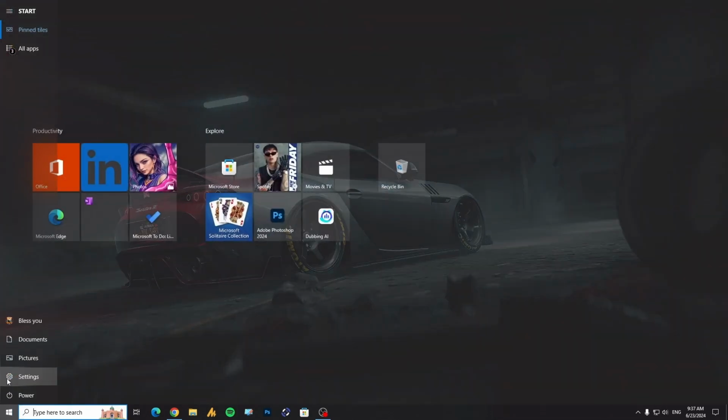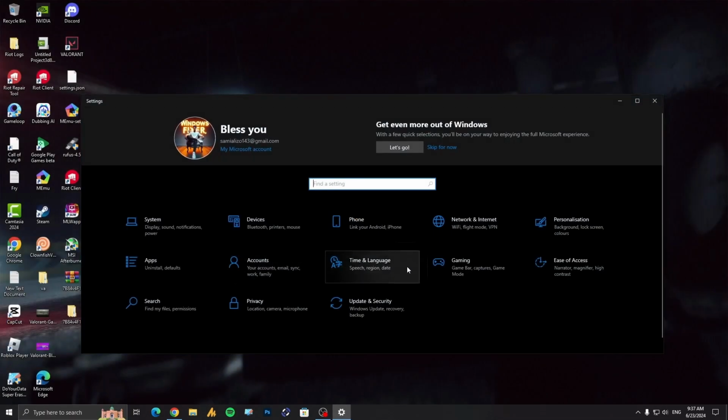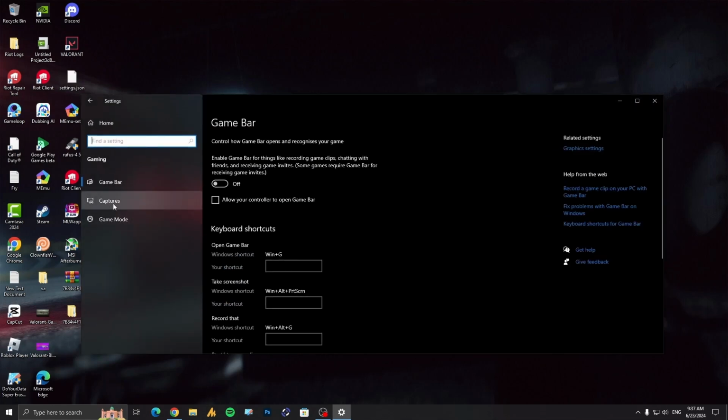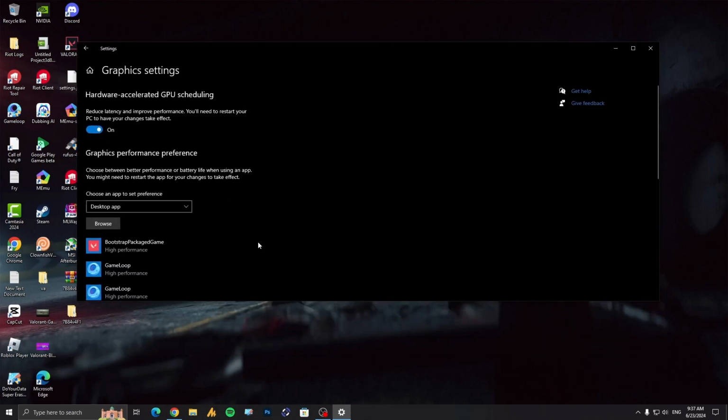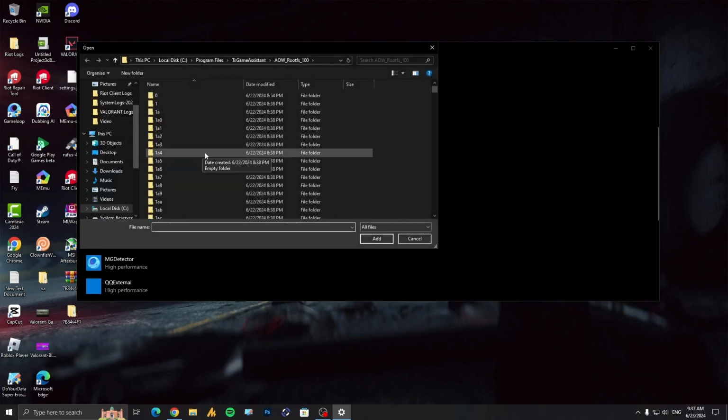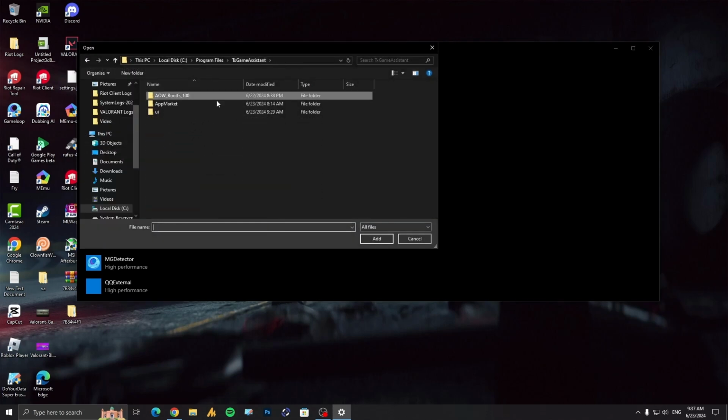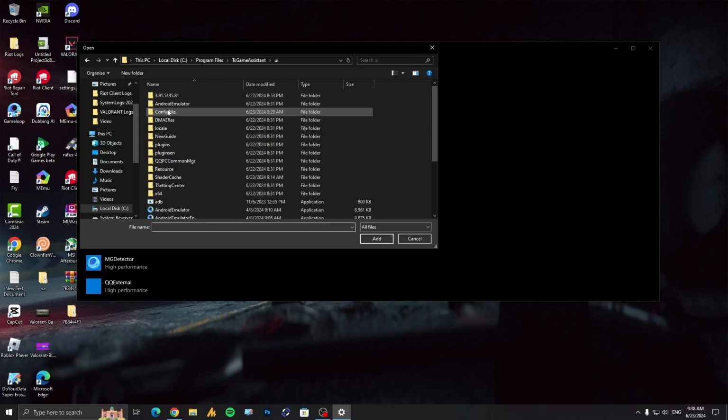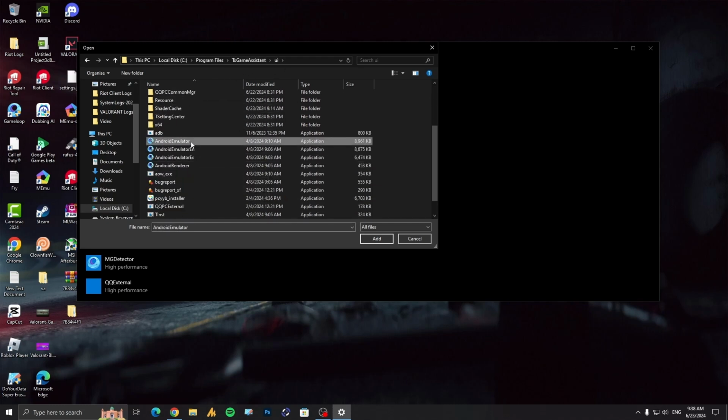Now the next step, which is more important, go into the settings, then you will find here the gaming, and then on the left side you will see here the graphics settings. Open it. Now mostly YouTubers, I have seen a lot of videos, they are recommending only the app market, which is not a valid point, because app market is just a store where you can download games. It's not an emulator to launch your games, right? Your emulator is available in the UI folder, which is over here in the right emulator.